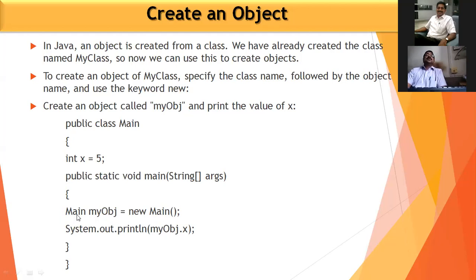Okay, so this is a very important statement. Main my object is equal to new main.